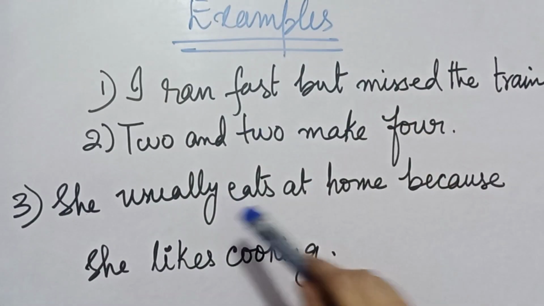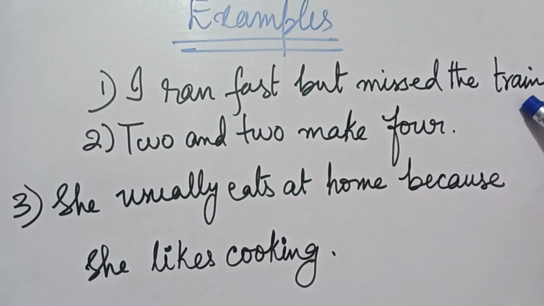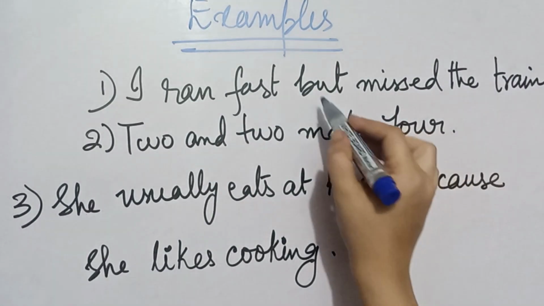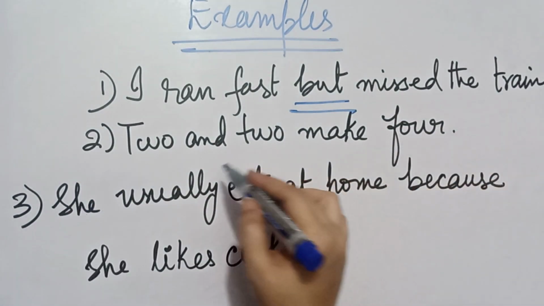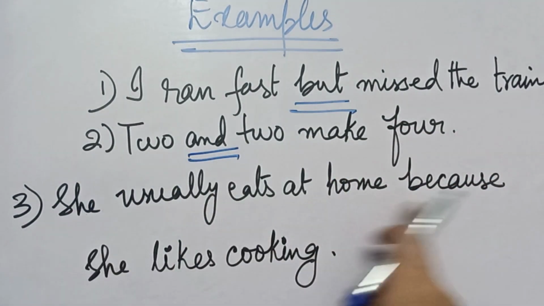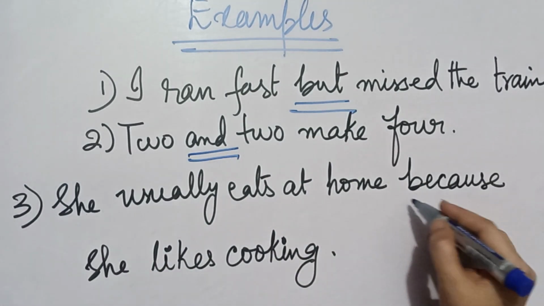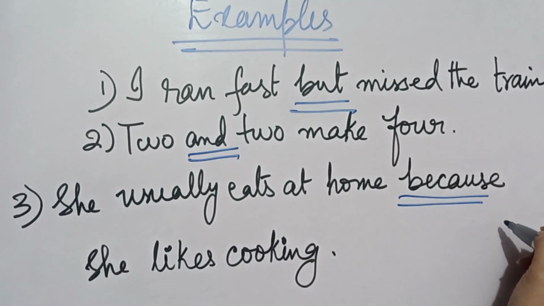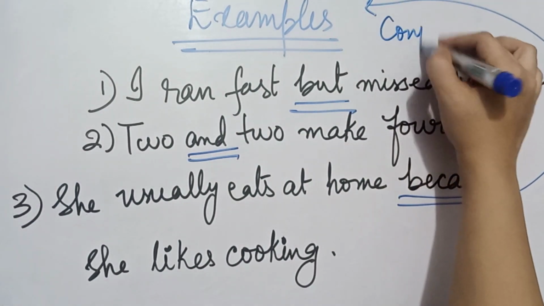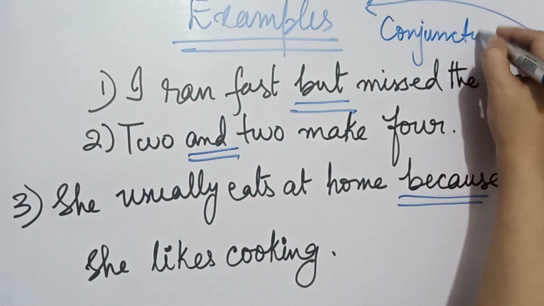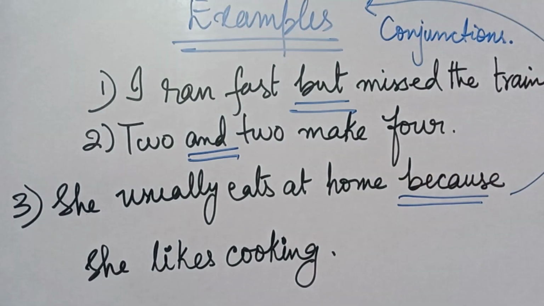Let's move forward to the more examples. Number 1, I ran fast but missed the train. Here but is a conjunction which joins two sentences. Number 2, 2 and 2 make 4. Here and is a conjunction which joins two words. Number 3, she usually eats at home because she likes cooking. Here because is an example of conjunction which connects or joins two sentences.